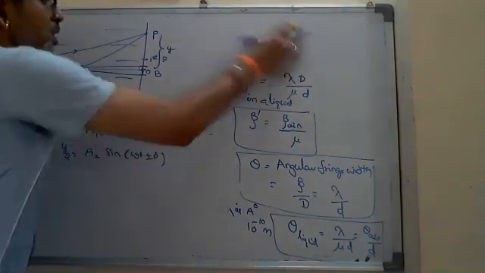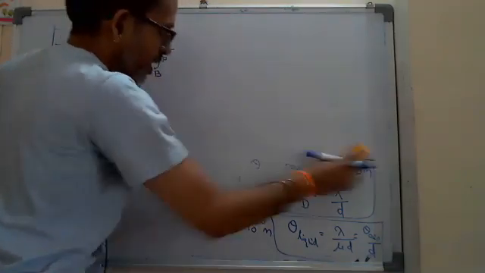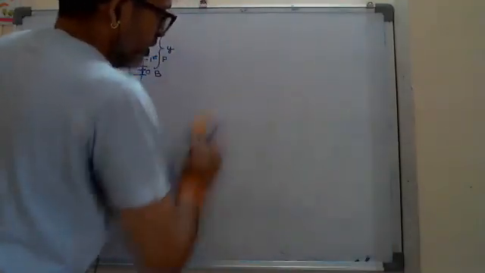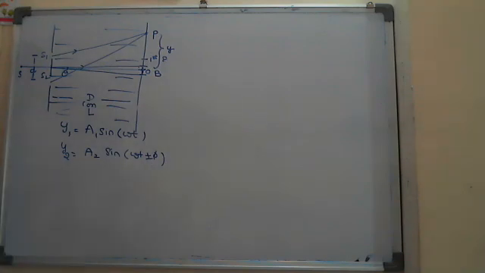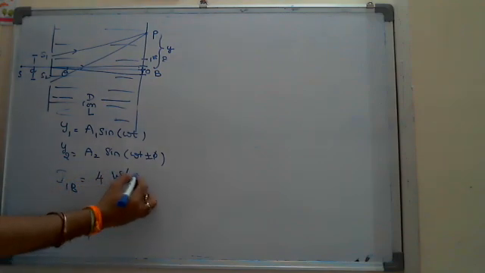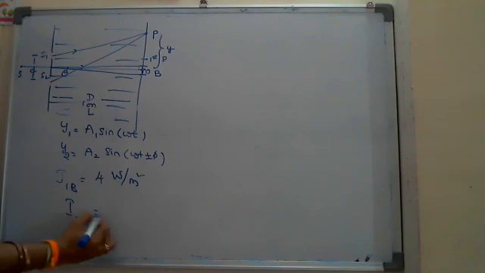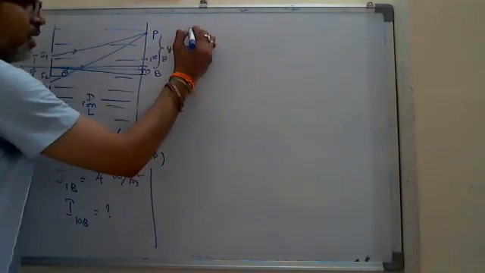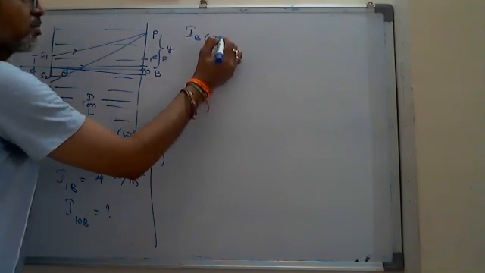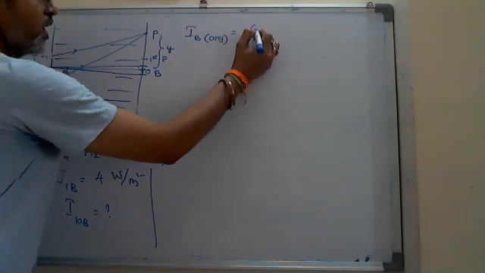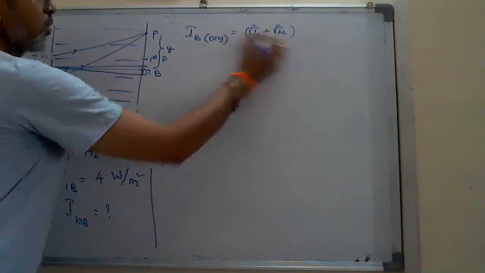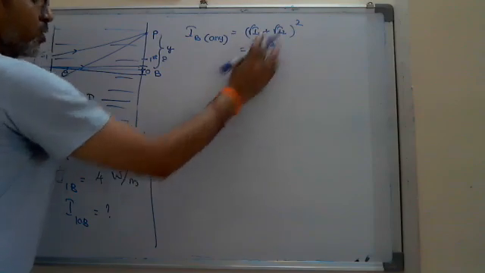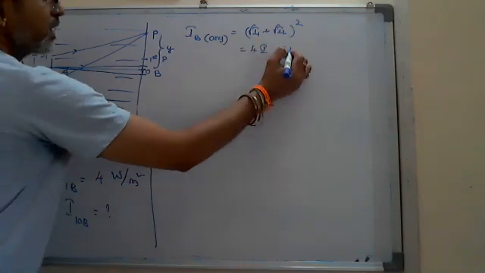Okay, and here you have to remember, while solving these equations, they may ask the intensity of first bright fringe is equal to say some 4 watt per meter square. The intensity of 10th bright, it is a silly question. In Young's double slit experiment, we have to remember that intensities of all brights are the same. Any bright is the same. That is equal to what we write, root I1 plus root I2 whole square, or 4I in case of I1 equals I2.